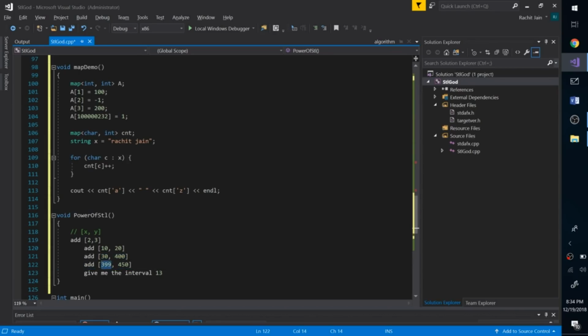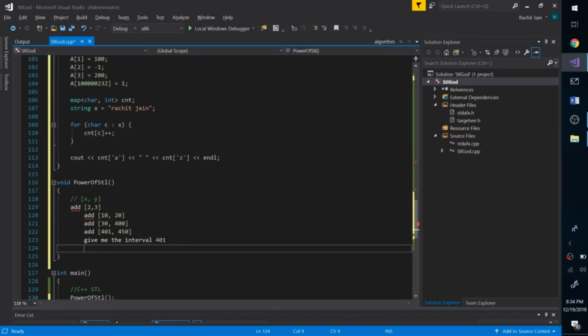I will say something like 401 to 450 because it doesn't overlap. When I say give me the interval containing the point 400, you should give 30 to 400. If I say 401, you should give me the other interval. This is something I want you to implement, and we can do this very easily using sets.